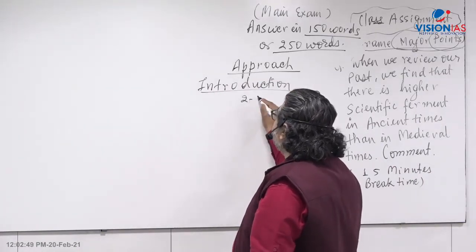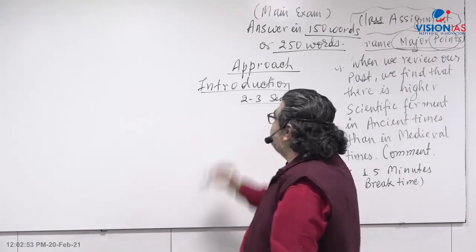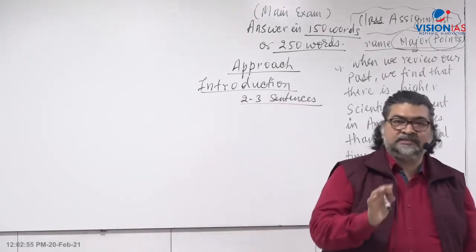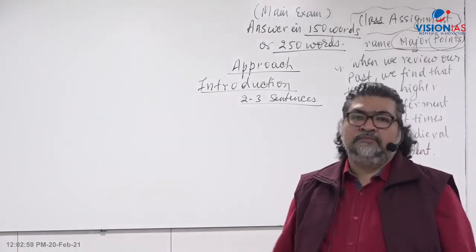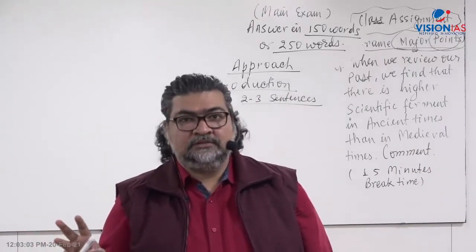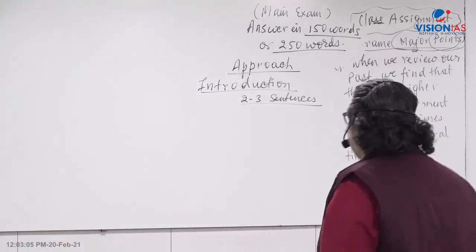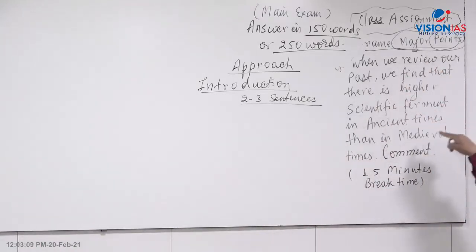should be just 2 to 3 sentences, not more than that. Right? 2 to 3 sentences. Your introduction should not be very lengthy. Maximum 3 sentences. Now the question comes whether in the introduction you have to repeat the things here?